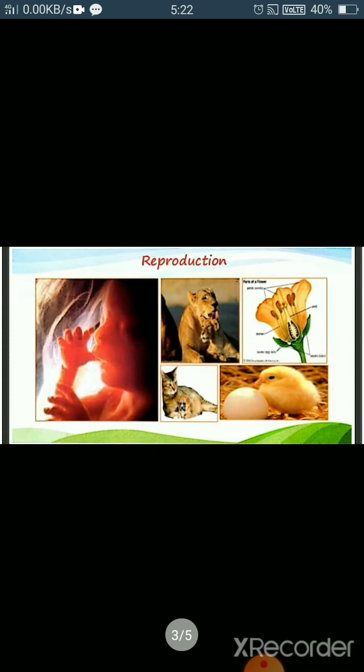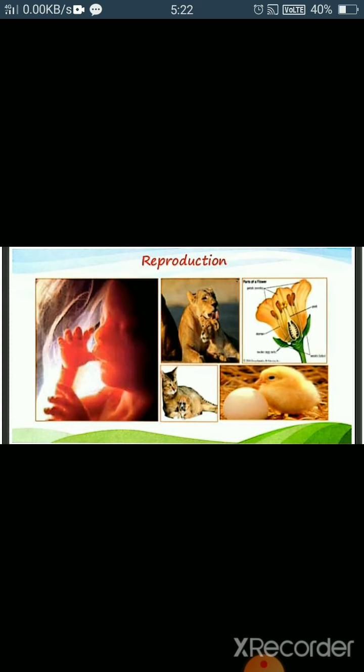It is necessary for the survival and increase in the population of a species. If organisms do not reproduce, their population decreases and the species will become extinct. Therefore, reproduction is a very important process for the continuation of a particular species.